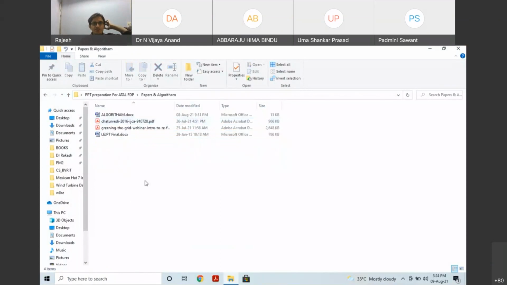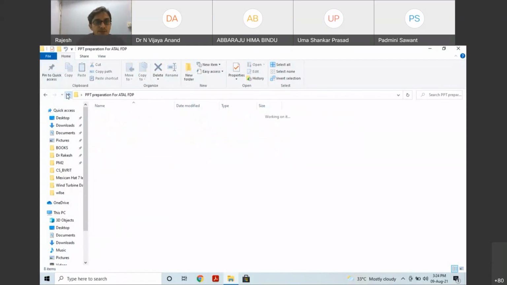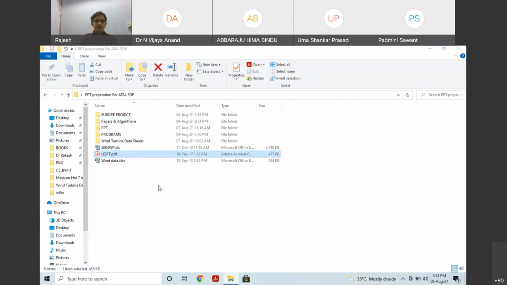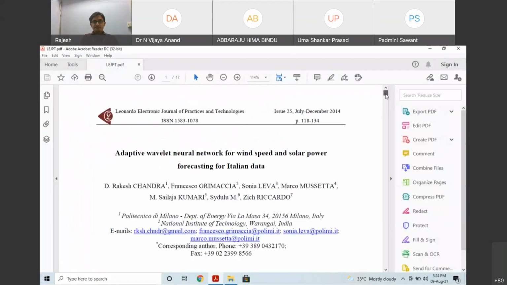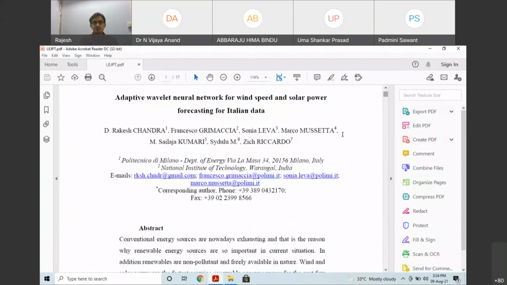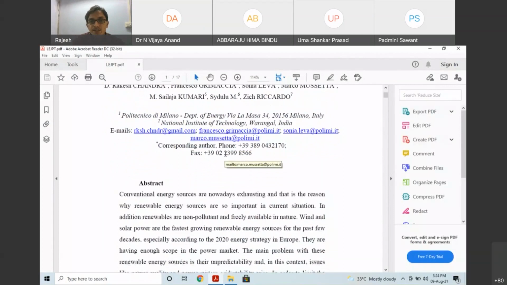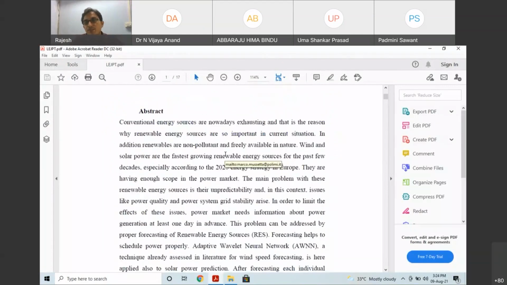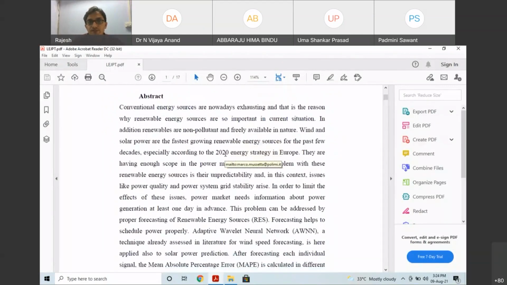Okay, so I told you that we'll discuss the paper also. The paper, this one, Leonardo Electronic Journal of Practices and Technologies. This was a paper published in 2014. Adaptive Wavelet Neural Network, AWNN, for wind speed and solar power forecasting for Italian data. Here NIT Warangal faculty and Italian people, Marco Musetta, Sonia Leva, Francesco Grimaccia and others, along with Shailaja Kumari madam, at present head of the EEE department at NIT Warangal, and Saidul sir, a senior professor in the department. So it became a collaborative work in 2014 when I went to Italy.